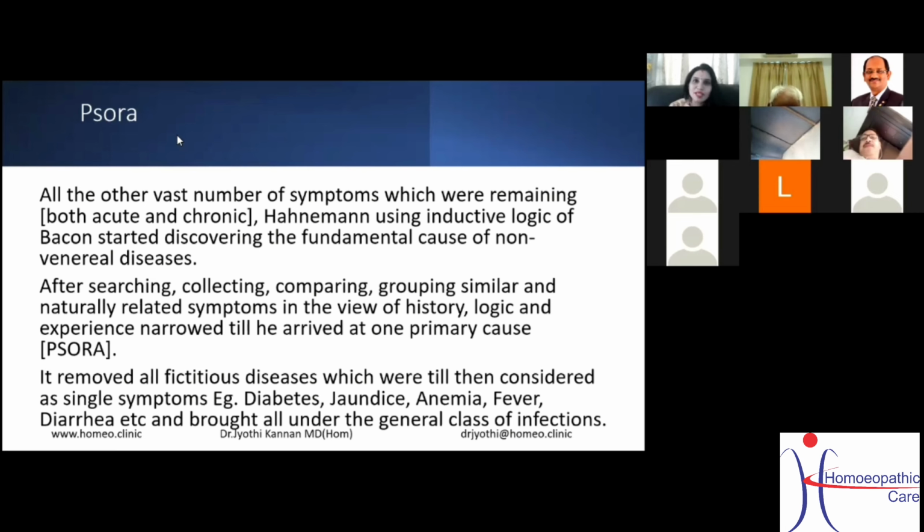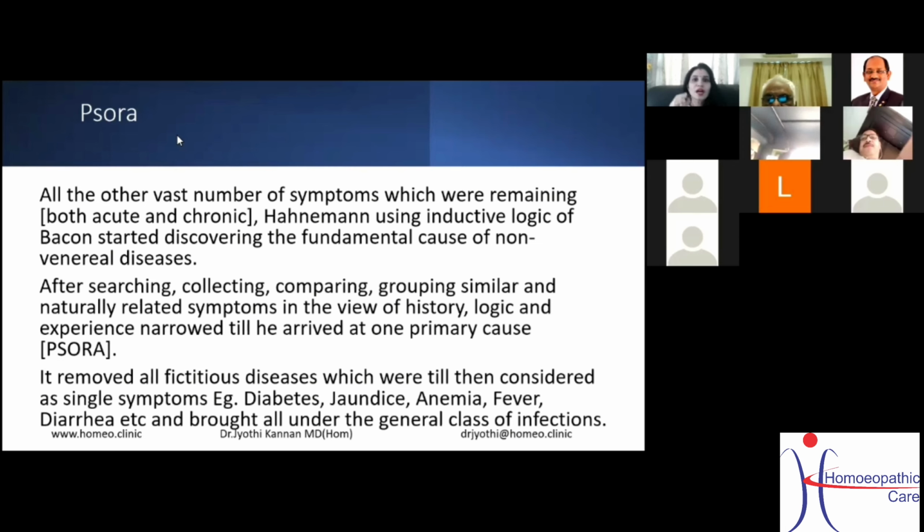Now, after that, what did he do? He gave the same thing to a few of his friends, and they also developed the same symptoms. So he came to the conclusion that cinchona can bring these symptoms every time it is taken by a person. Because of that, he came to the conclusion about the law which later became similia similibus curentur. This was the first seed, and that's how inductive logic begins.